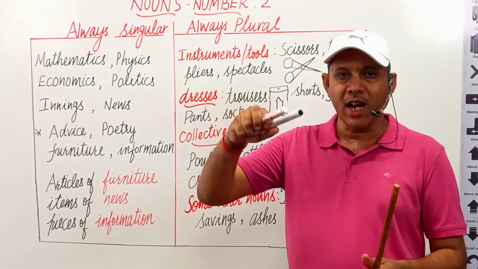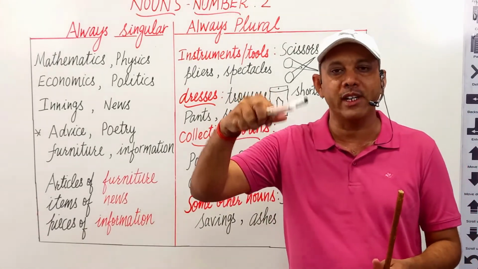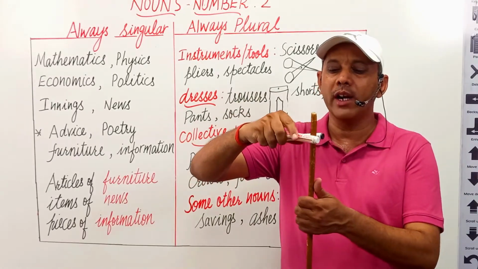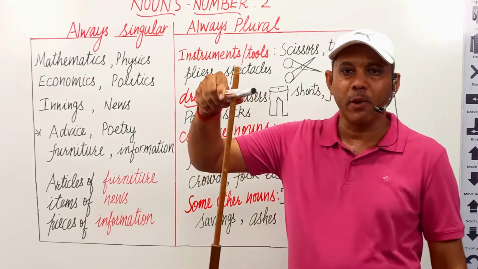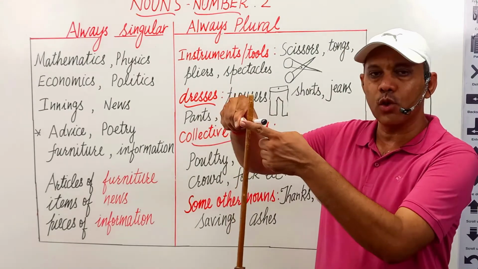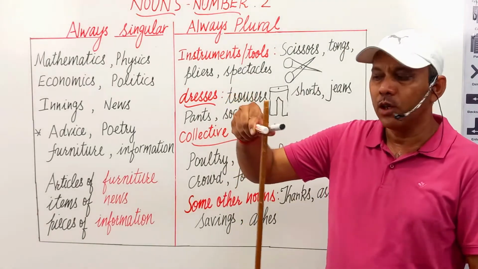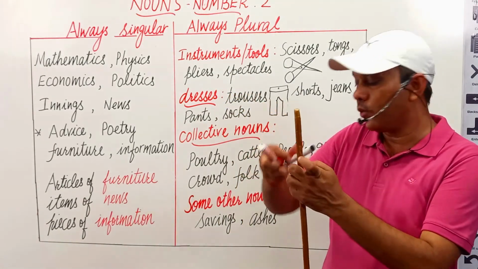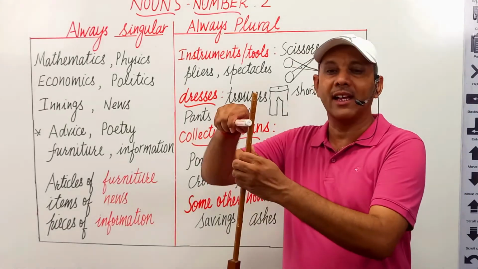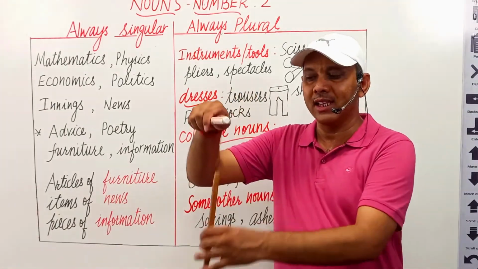If we want to hold something with the help of tongs, then we shall hold it like this with the help of two sides or both sides of the tongs. With the help of single side, we can't hold anything. We can't hold anything.